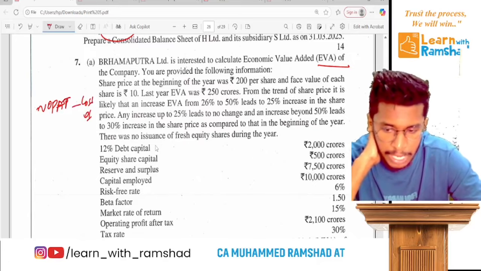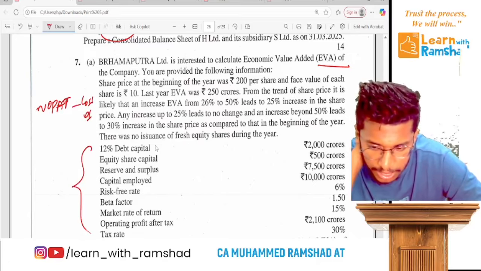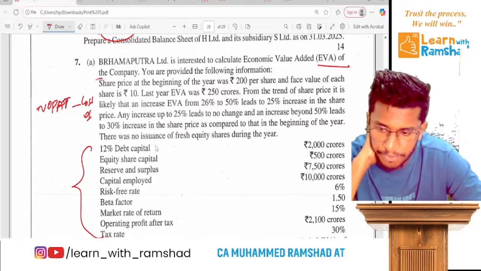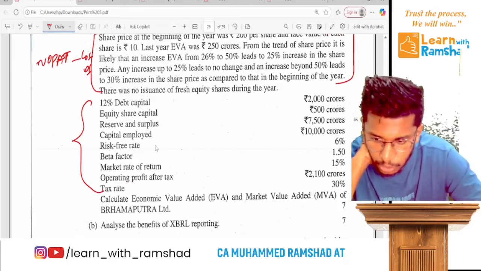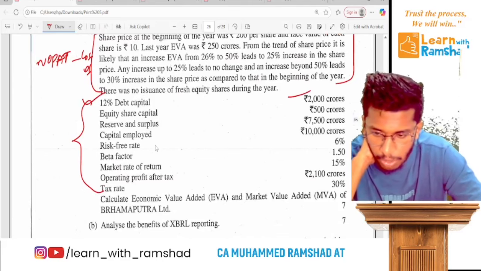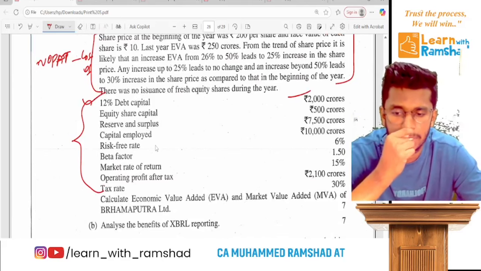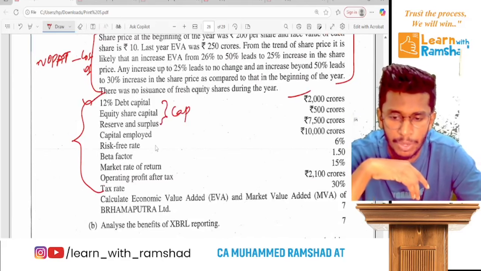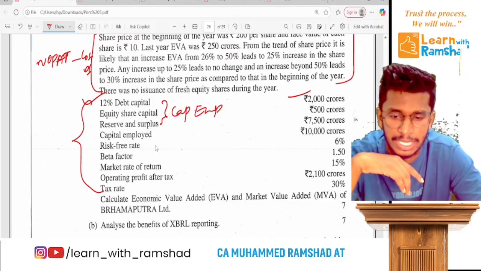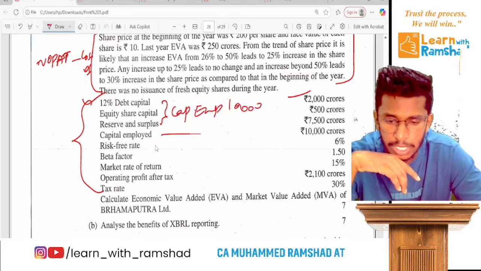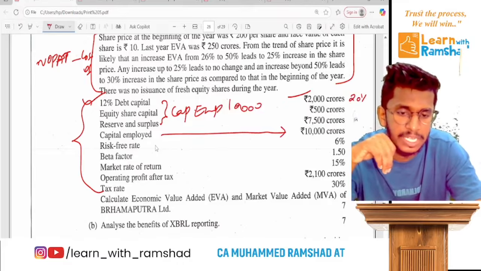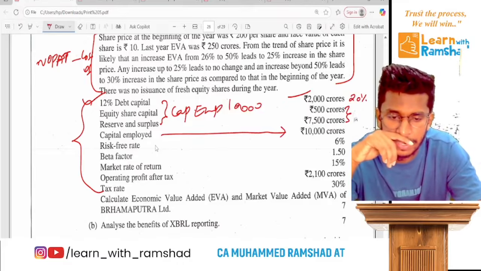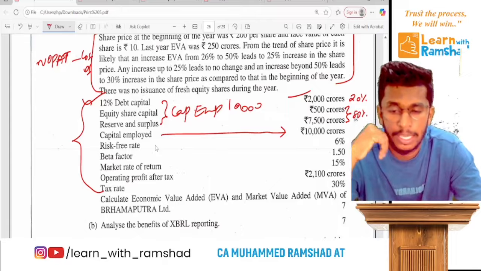That's the basic formula. So here actually they gave this information, but before reading this I will read this. So there is a debt of 2,000 crore. So equity, share capital, reserve. So the total capital employed for EVA calculation is 10,000. Out of this, 2,000, that means 20% is debt and the rest 80% is equity.